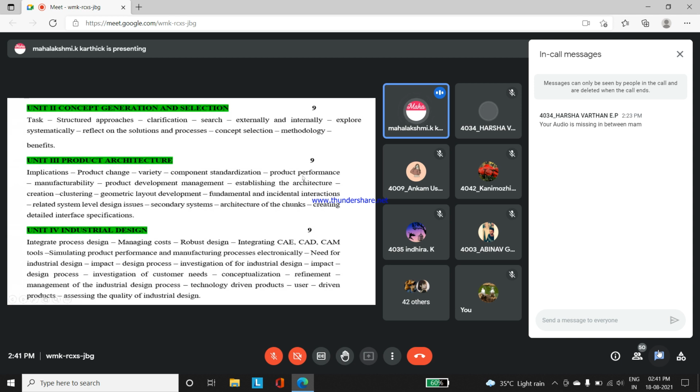Product performance and manufacturing all depend on this product architecture. What type of quality, what materials to be used, and geometric layout development. For example, a mobile phone, smartphones now come with very high-tech displays. But in this product architecture stage, it will not be the real part what you have in your hand now. It will be like a molded part, just a design.